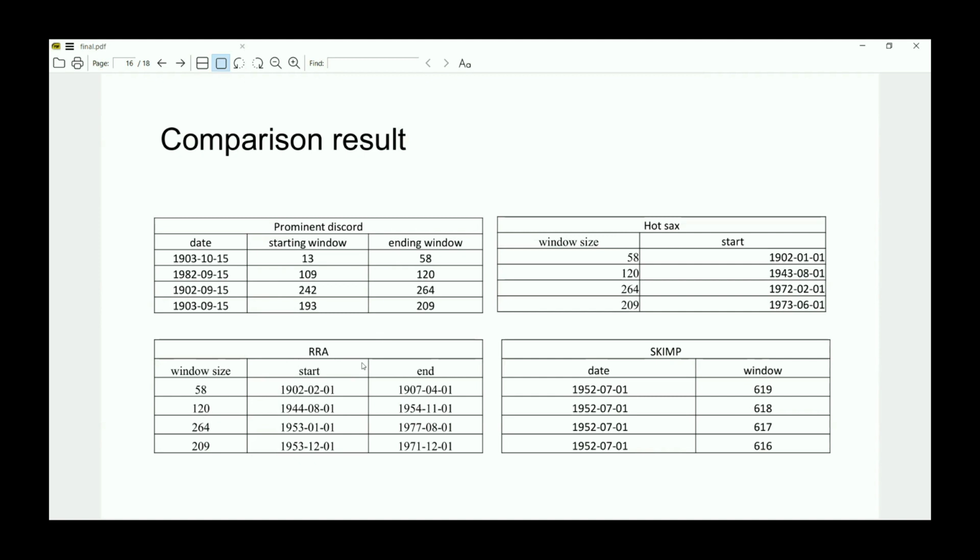For both HOT SAX and RRA, you need to specify the window size, so they don't run on variable lengths. The other one is SCIMP. As we said, it's fast in calculating the variable length matrix profile, but it has no ranking for it. As you see, when we extract the top 5 discords, they just pick the largest ones. This is the max window size, and they go down.